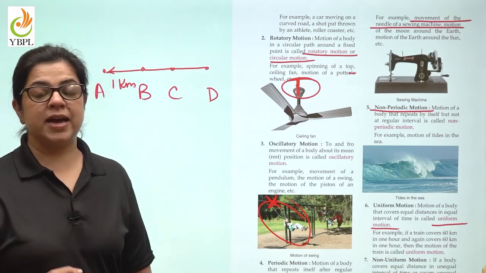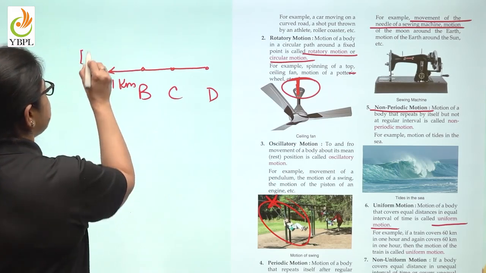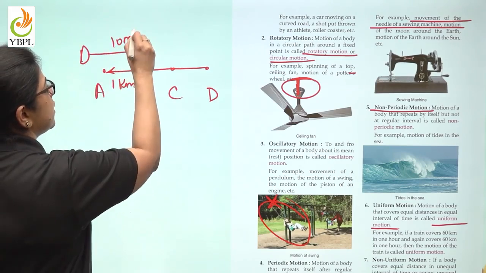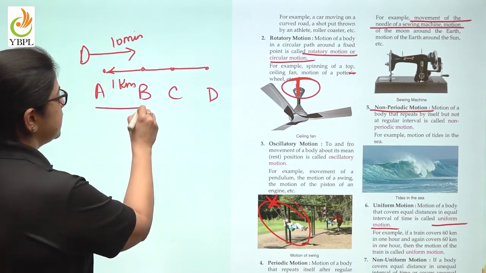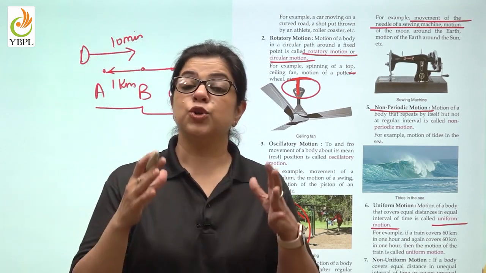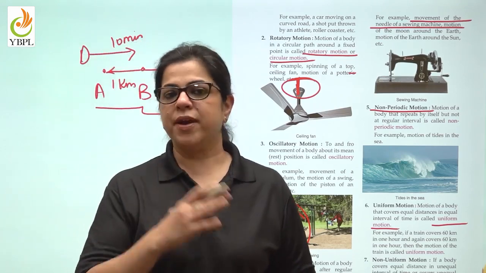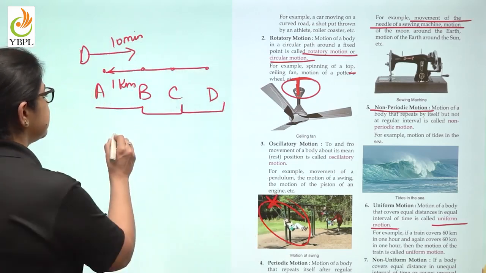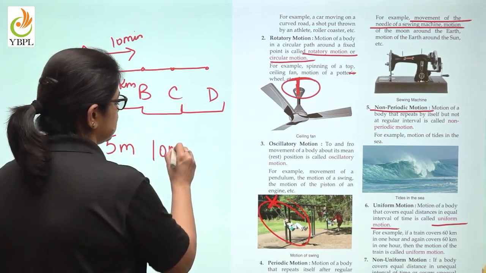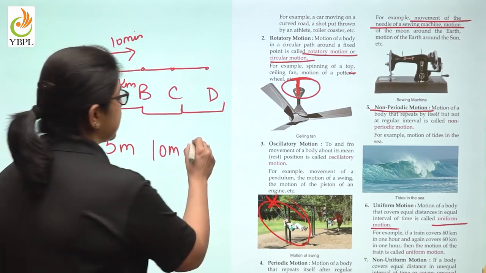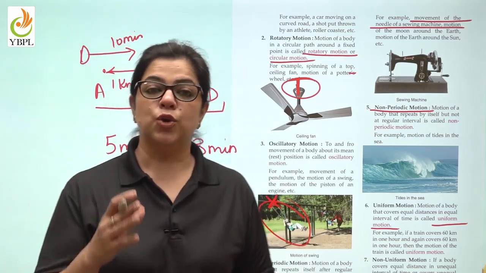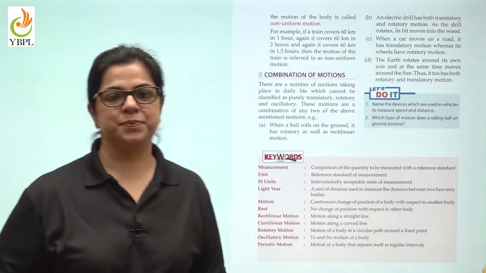If every time a car begins from point A and takes exactly 10 minutes to cover the distance from A to B, then B to C, and then C to D, then it is going to be called uniform motion. However, if the car takes 5 minutes to complete the first kilometer, 10 minutes to complete the second kilometer, and 3 minutes to complete the third kilometer, it will become non-uniform motion.